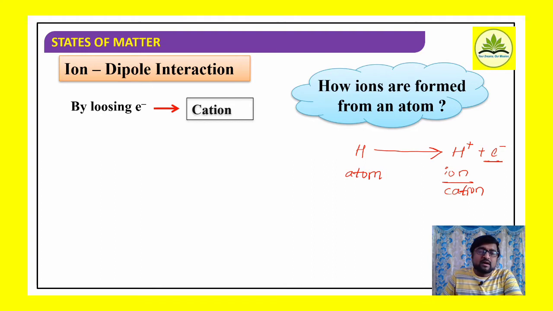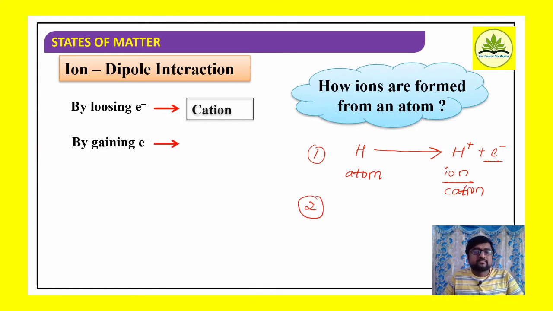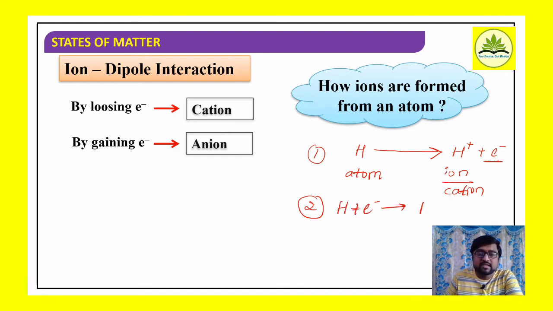So how are ions formed? One way is by losing electrons. The other way is by gaining electrons. If hydrogen accepts an electron, it gets converted into a hydride ion, an anion. So ions are formed either by losing electrons or by gaining electrons.